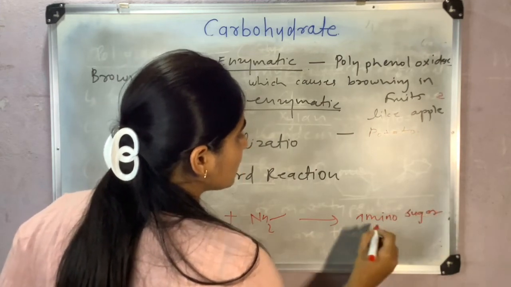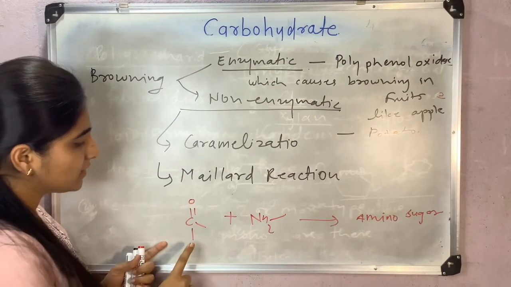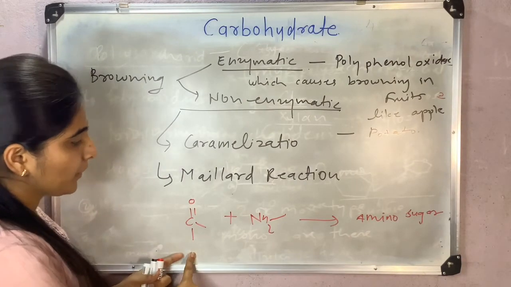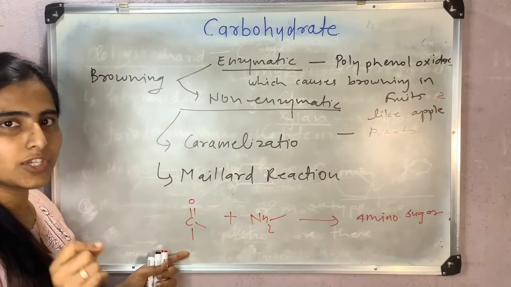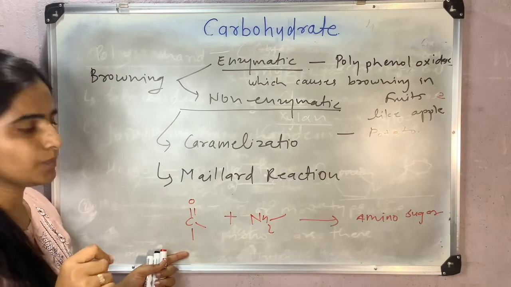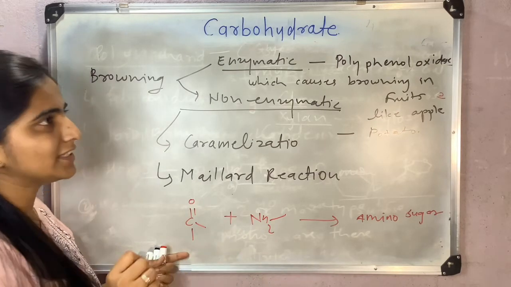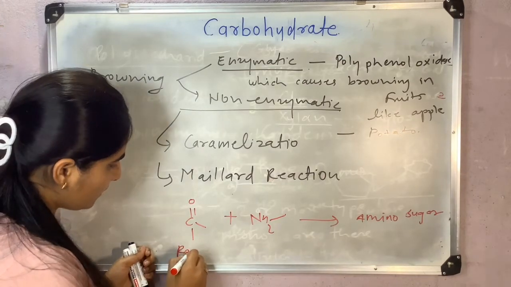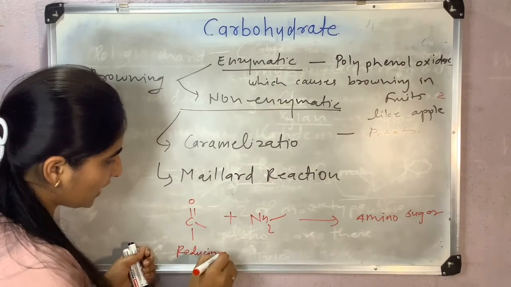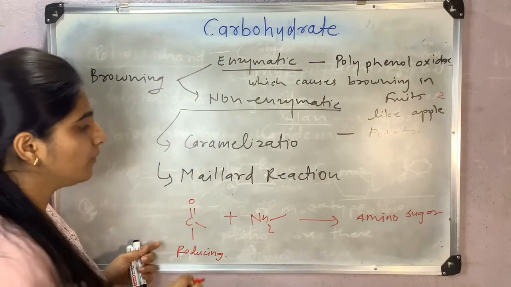Here, this is not just simple sugar. This should be a reducing sugar. Reducing sugar means a sugar which has the capability to reduce another molecule and gets oxidized itself. So this property is used in the Benedict reaction for identification of reducing sugar.